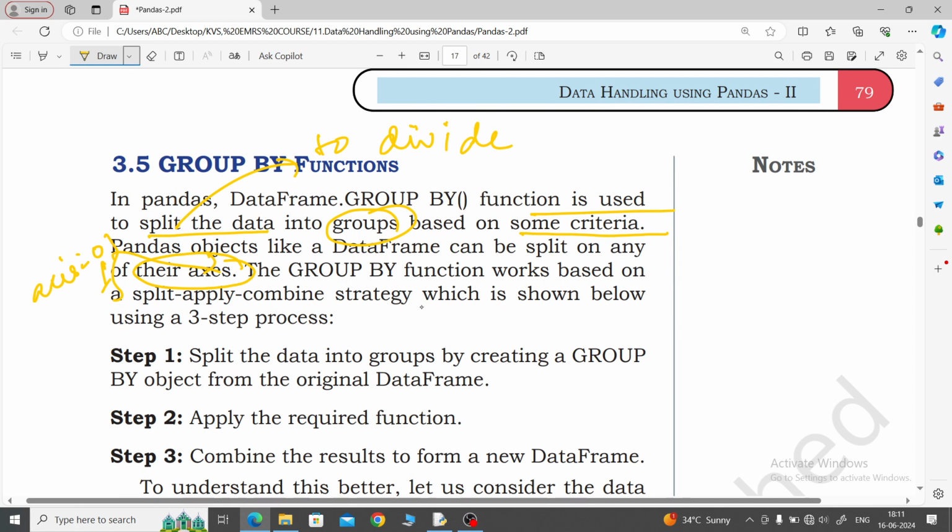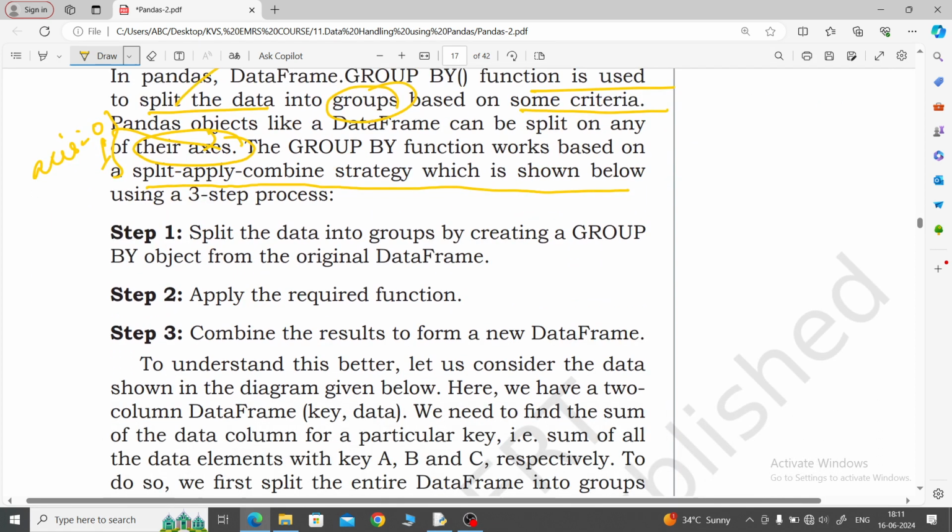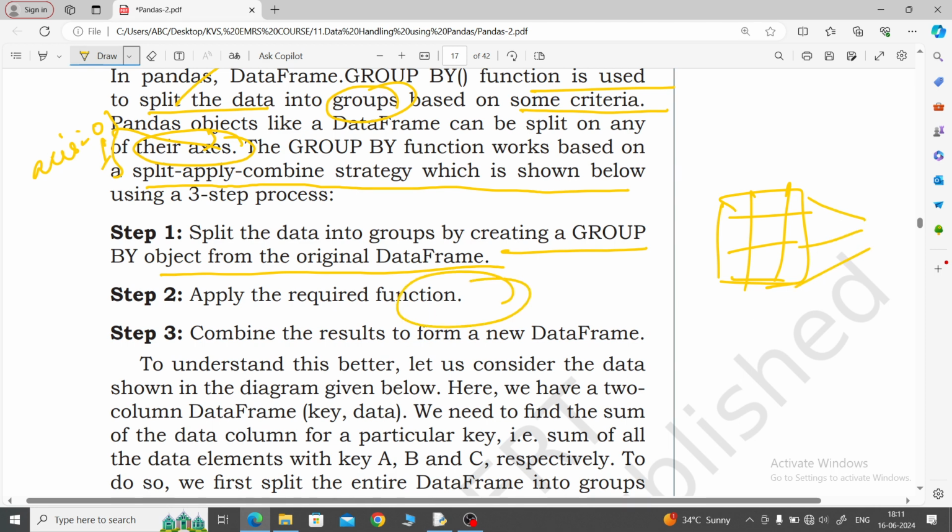The group by function works based on a split, apply, combine strategy. We will see it stepwise. First, split the data into groups by creating a group by object from the original data frame. Suppose we have an original data frame; we will see it through an example also. What will we do with this data frame? Split, divide the data. Then afterwards, apply the required function in the group by function. Then afterwards, we'll combine the results into a new data frame.